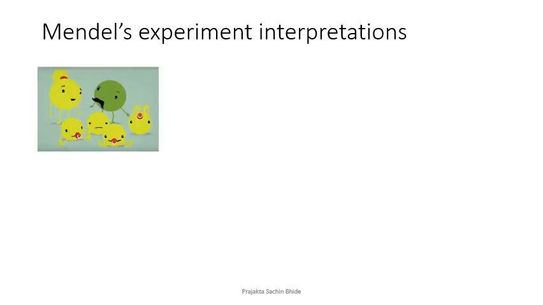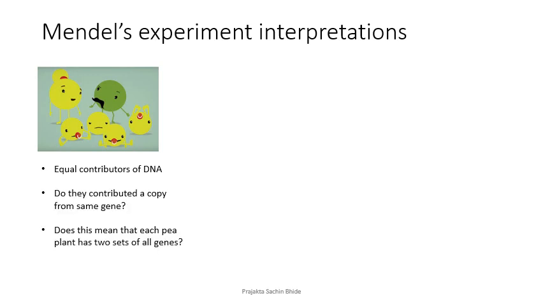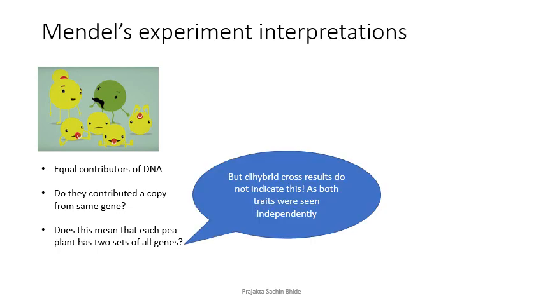We know that parents are equal contributors of DNA in their progeny. So if they are equally contributing DNA, do they contribute a copy of the same gene? Exactly the same copy from mother, same exact copy from father? Or, for the pea plant that we studied in the dihybrid cross, yellow round, yellow green, or yellow round and green wrinkled seeds, does this mean that each pea plant had two sets of all the genes, so the progeny can decide which set to take, or they can just give away that set? No, it does not work that way.